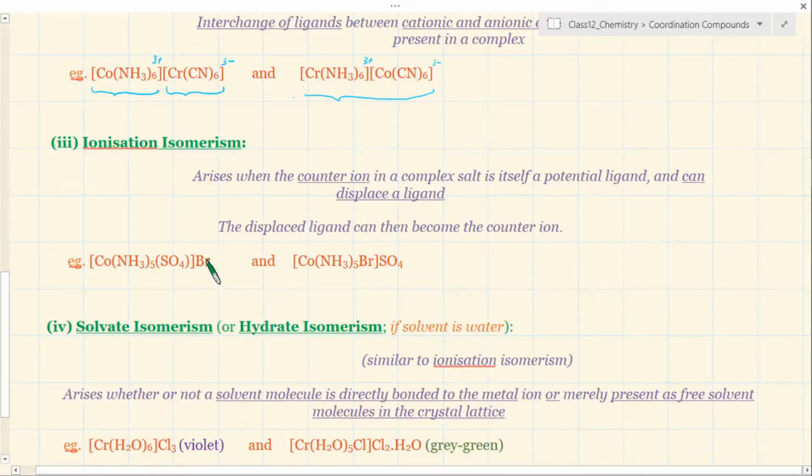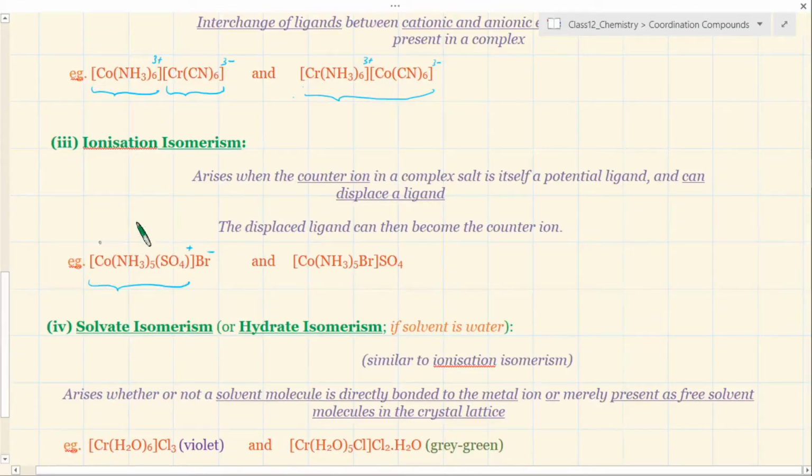Here this counter ion Br minus and here is a plus 1. It's just for balancing the whole thing. We understand in this complex compound Br is simply a counter ion, not much of significance for this coordination entity. But you can create another compound with Br inside and sulfate outside, simply because Br also has an affinity to cobalt to form a coordination bond, more or less similar to that sulfate.